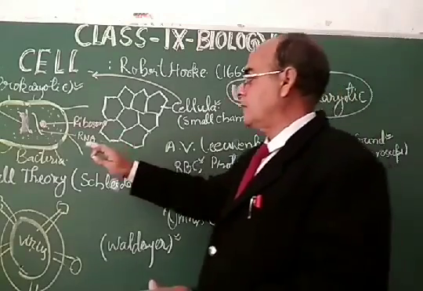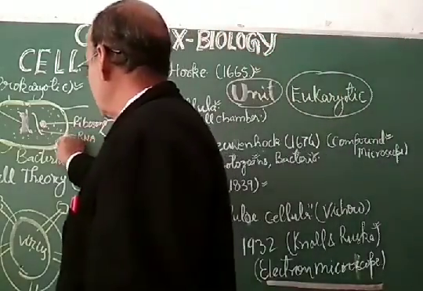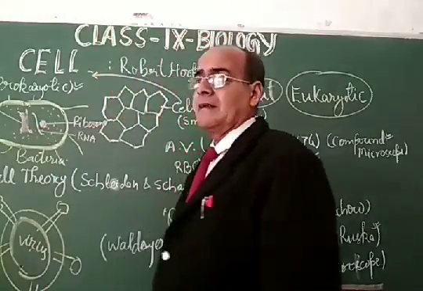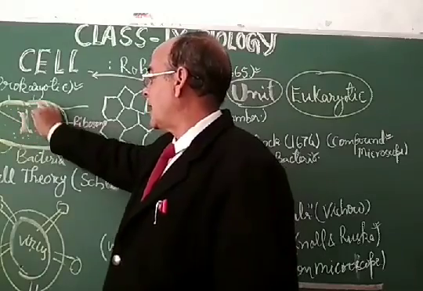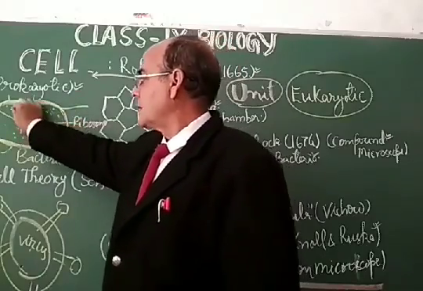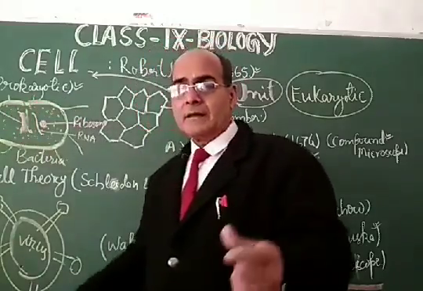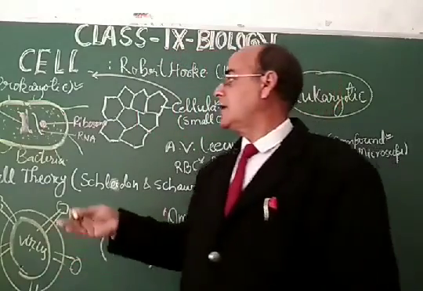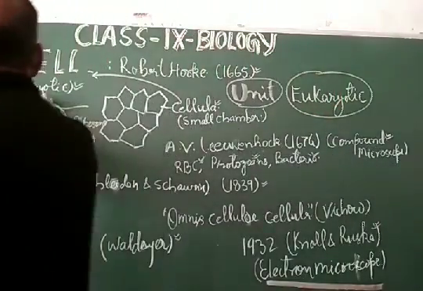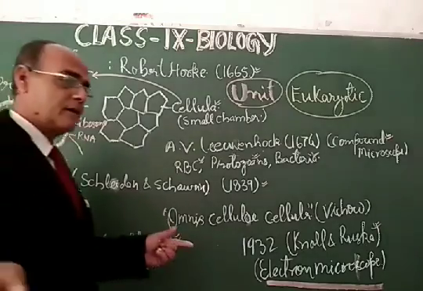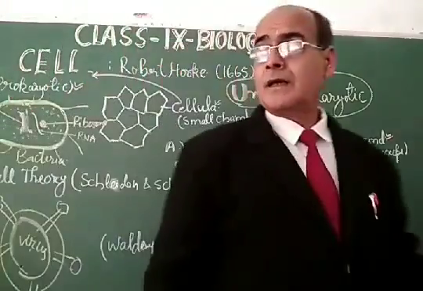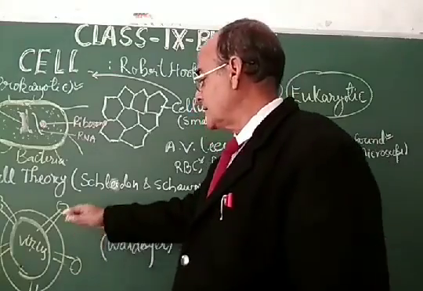Prokaryotic cells have a very simple structure. They don't have a nuclear membrane, they don't have cell organelles, but they have a single chromosome, RNA and ribosomes along with some part of the protoplasm. When they are in unfavorable conditions, they will form a cyst around the cell, and this cyst is called the cell envelope. Viral structures are not a complete cell, that is also incomplete. They have only nucleic acid inside.